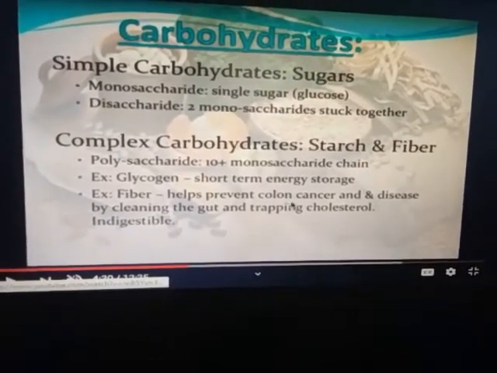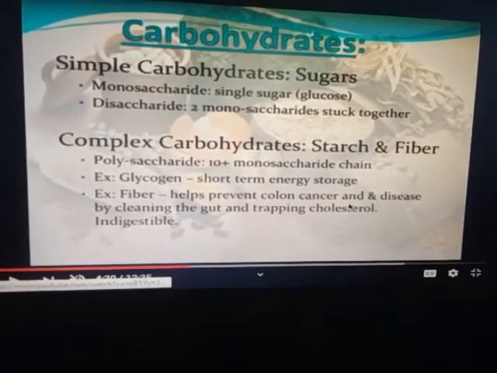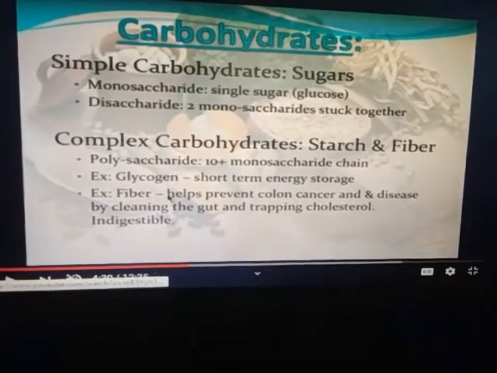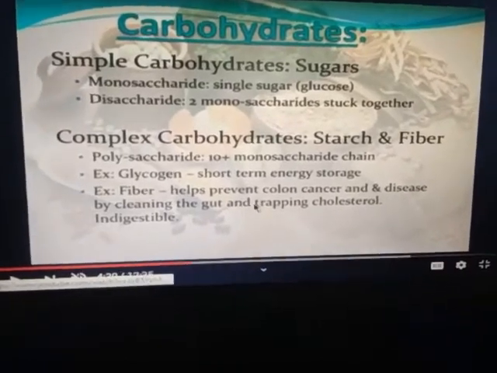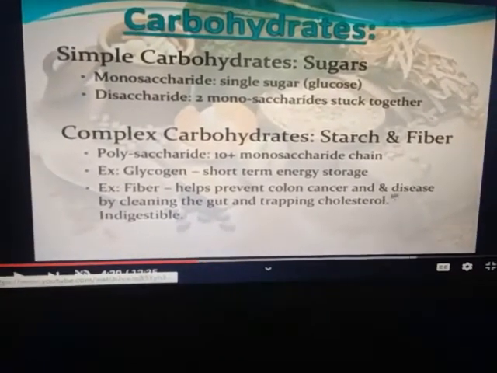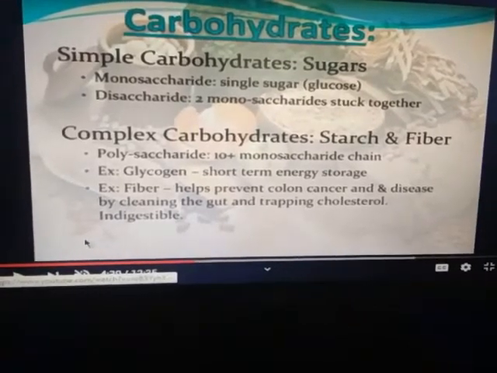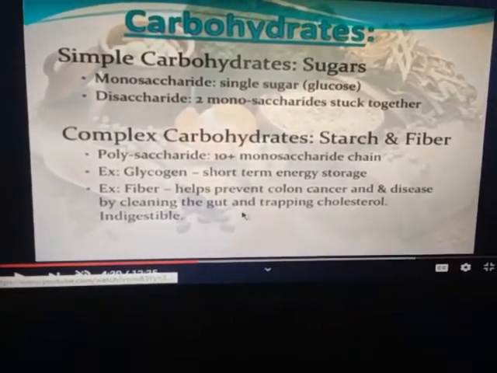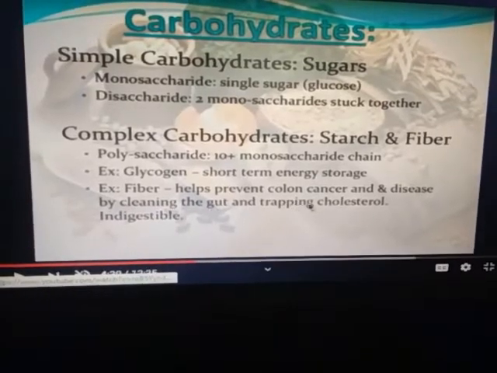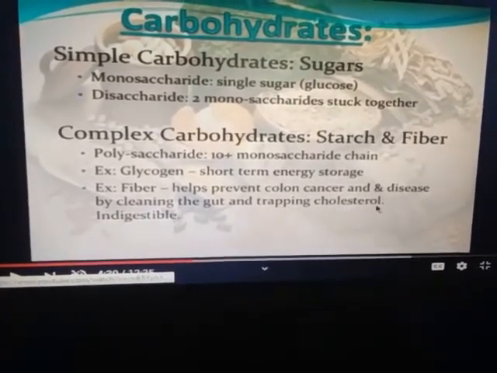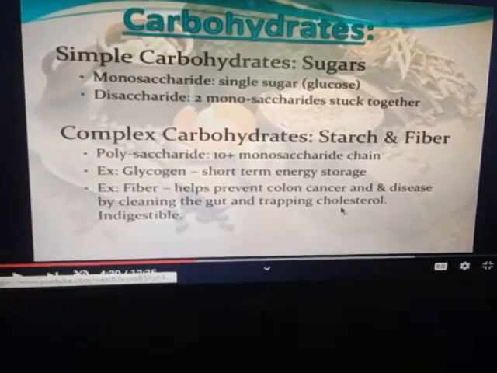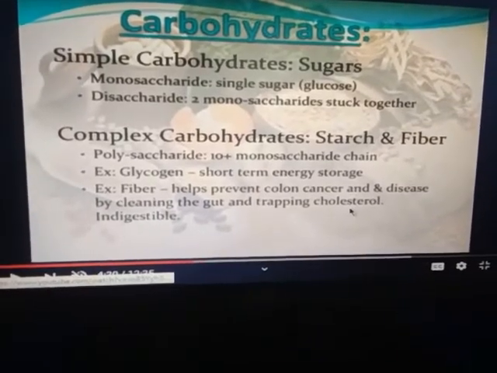Fiber helps prevent colon cancer, and we can say that proper digestion of food takes place with the help of fiber. It also helps in cleaning our gut, means the alimentary canal, and trapping cholesterol in the intestine.